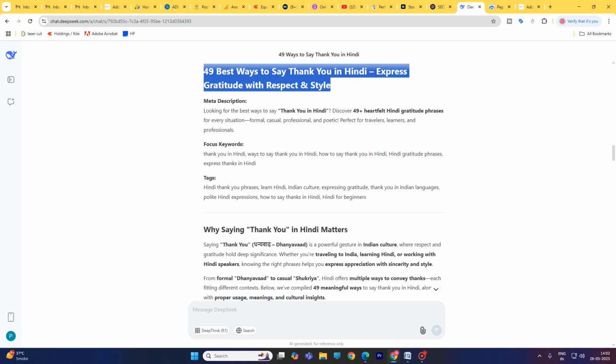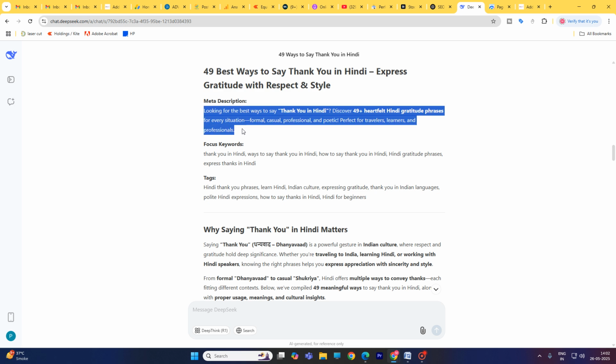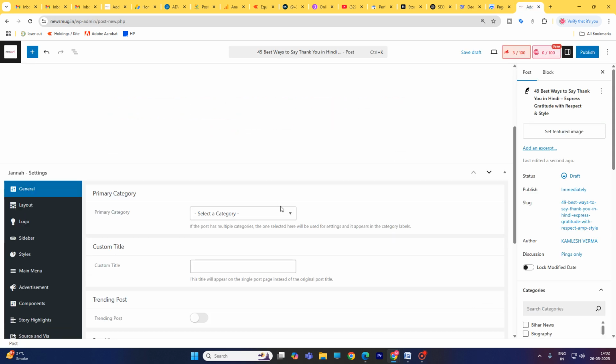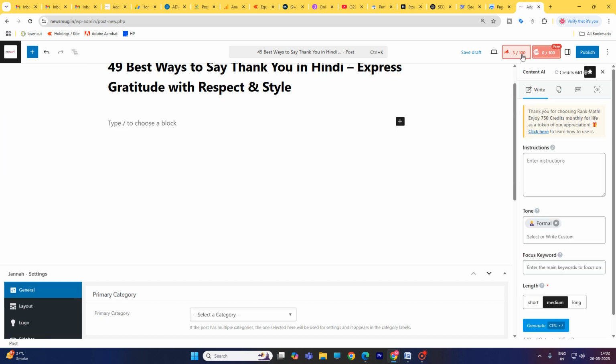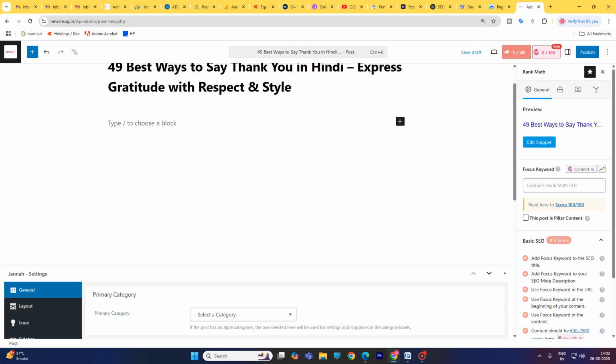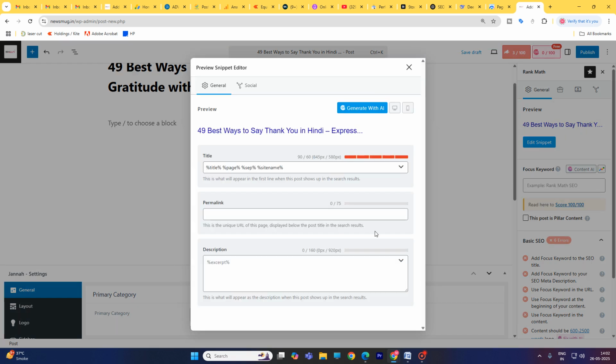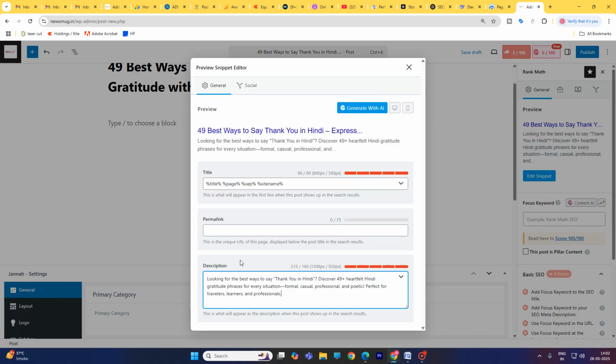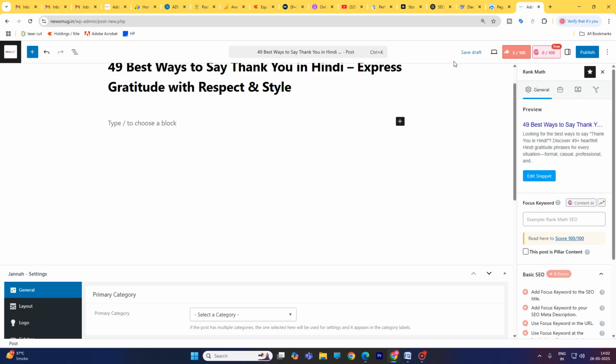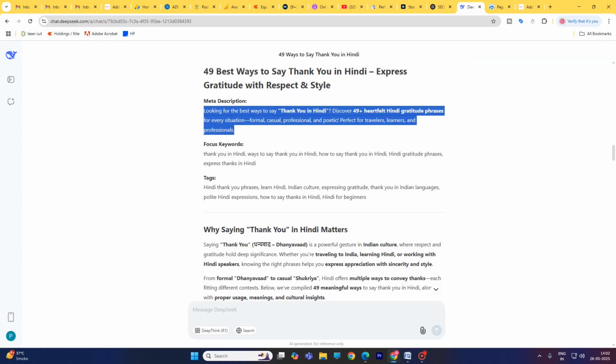Another is the meta description: copy and paste it into the meta description. Go here, this is the focus keyword and meta description. These two, and then the focus keyword.